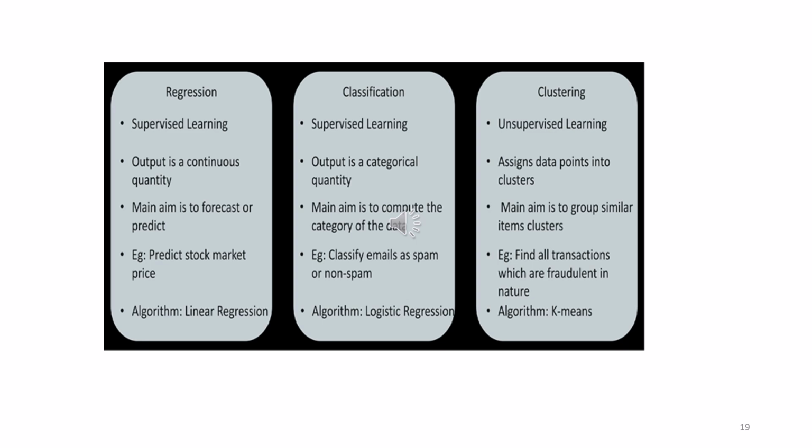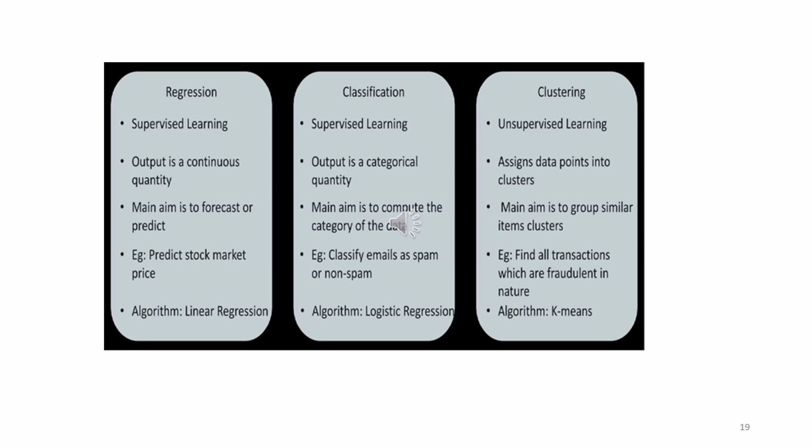Next, we are going to see the differences between regression, classification and clustering. Both regression and classification come under supervised learning algorithms. Clustering and association come under unsupervised learning algorithms. For classification, the output is a categorical value. For regression, the output is a continuous value. And for clustering, we are assigning the data points to clusters. Now the next difference.